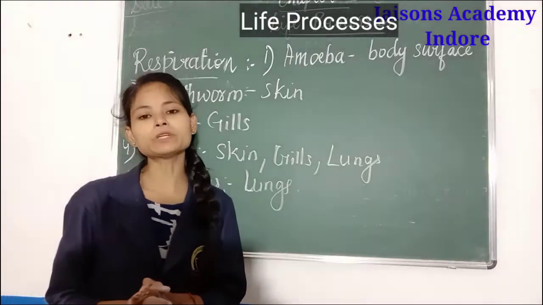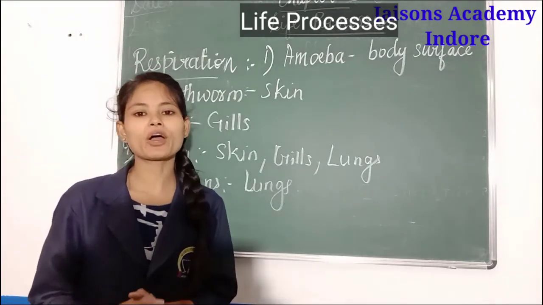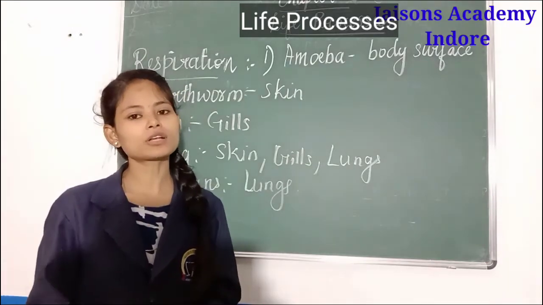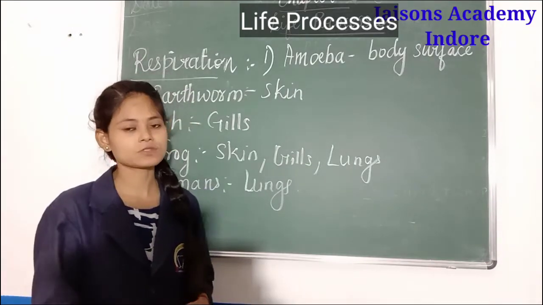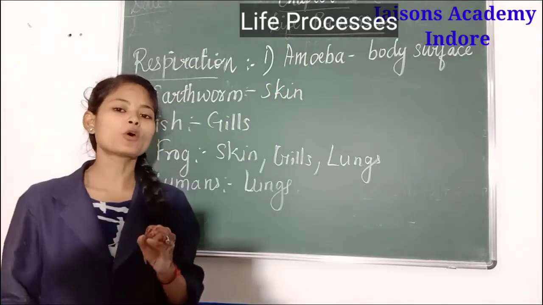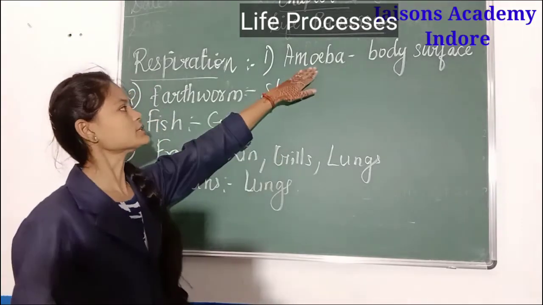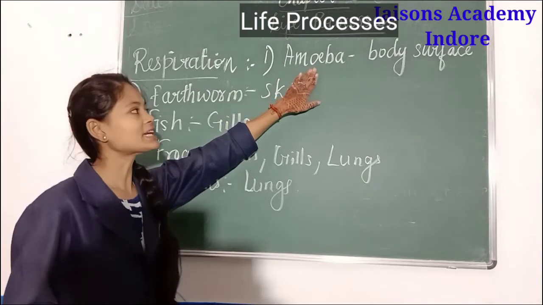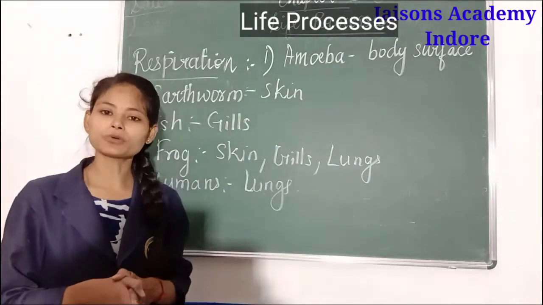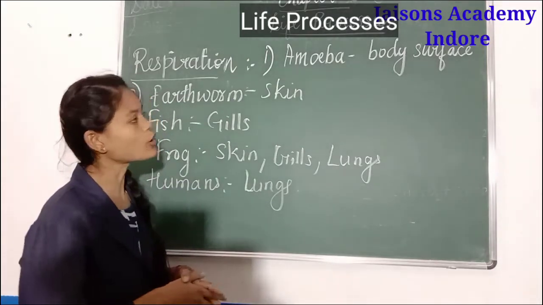Now see, in respiration we require oxygen. So how is this oxygen requirement fulfilled in different organisms? For that, various organs are present in different organisms. If we talk about amoeba, it is a unicellular organism. Its body is made up of a single cell, so no proper organs are there. Here, the process of respiration takes place through the body surface. From the body surface, the oxygen enters inside the body of the amoeba.